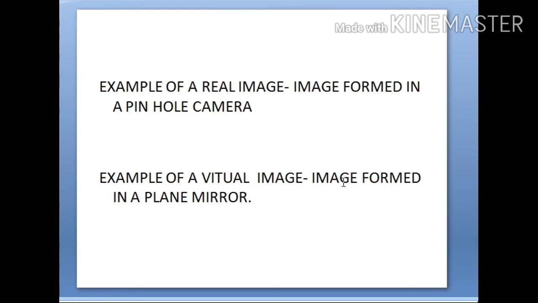Okay, the pictures which you see on your TV screen are also real images. An image captured by a mobile phone camera is also said to be a real image, because you can project those images on a white screen using a projector. You can get it printed. That's why these images are said to be real images. And you can project it on a screen using a projector.